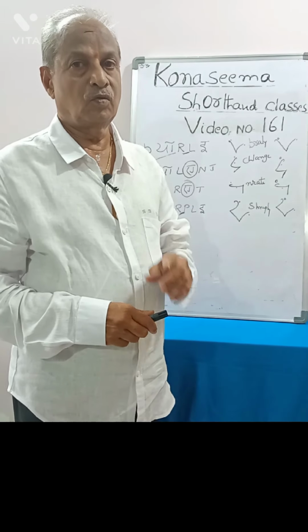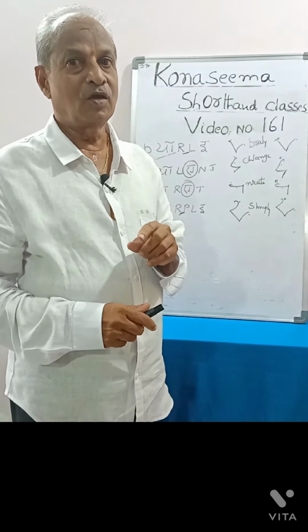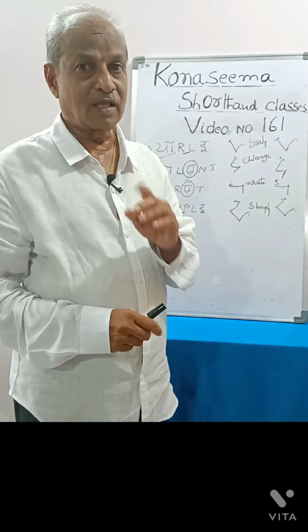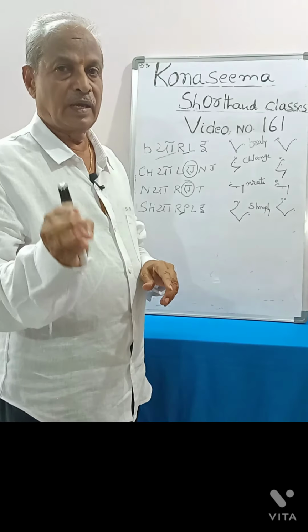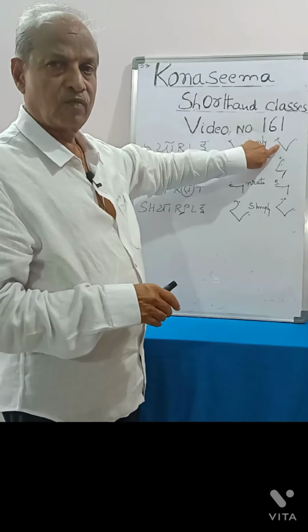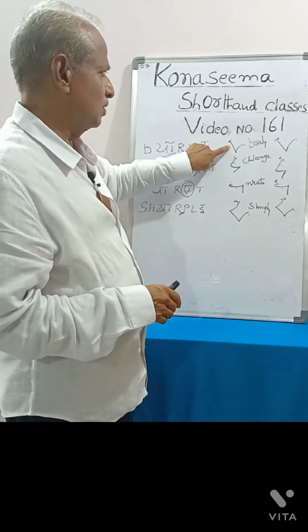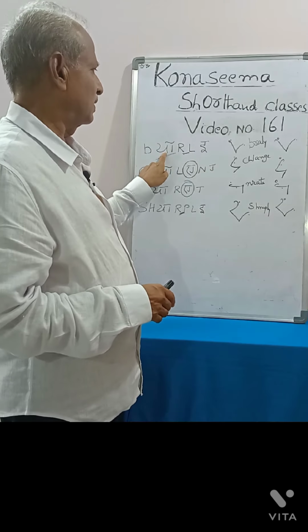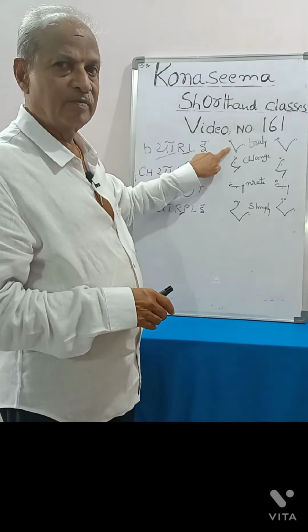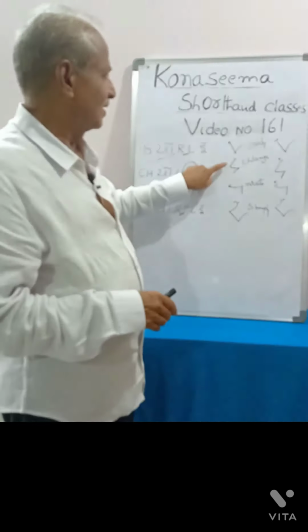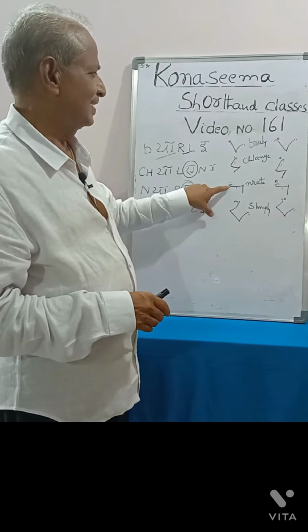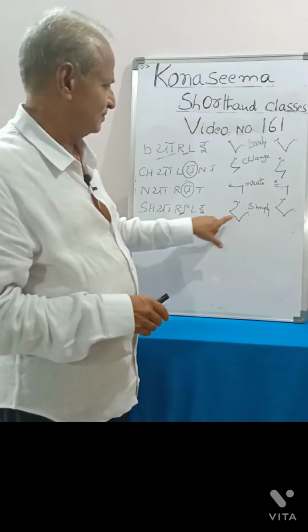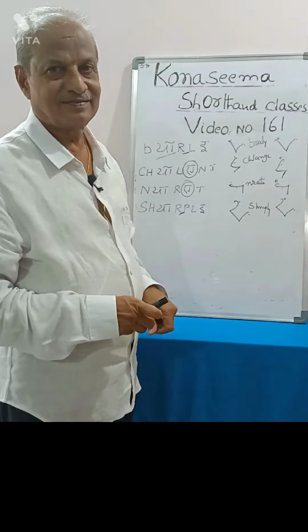Now, we should know about the vowels to be indicated, or otherwise much confusion will be there. As it is allowed to write the hooked form, if we write the hooked form and then put a light dot for ya, what will it be? Brally. Like that, chlange, nrat, shraply.